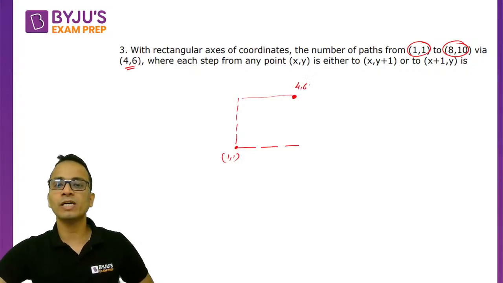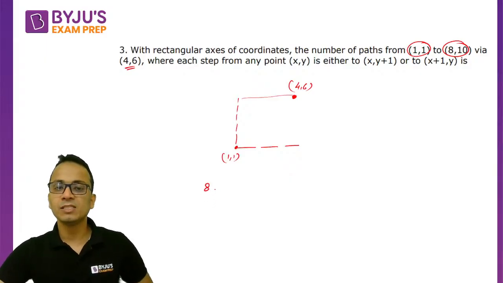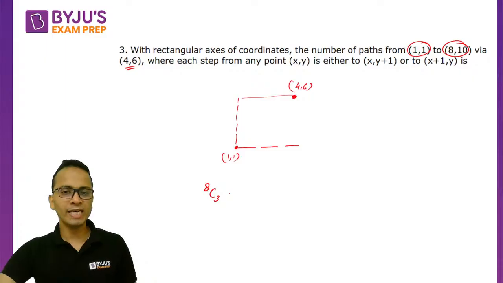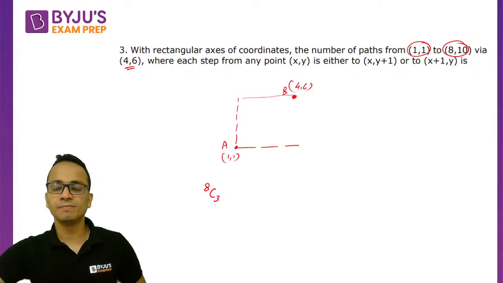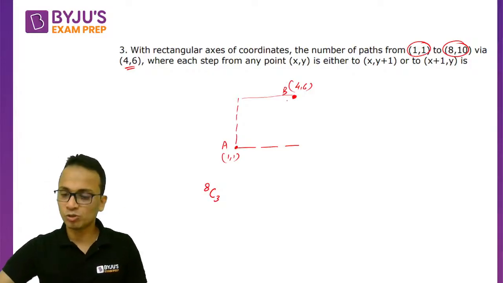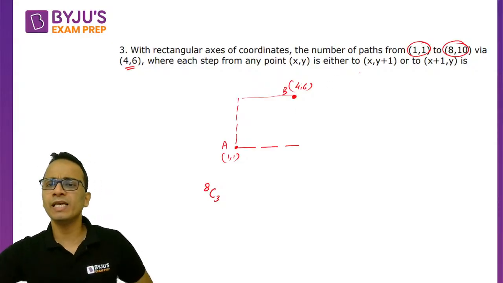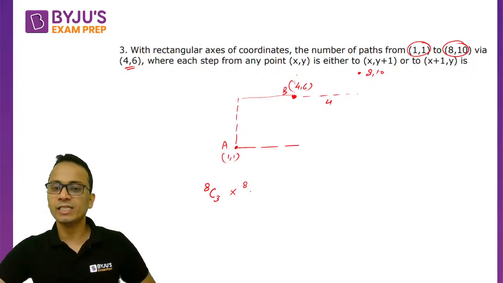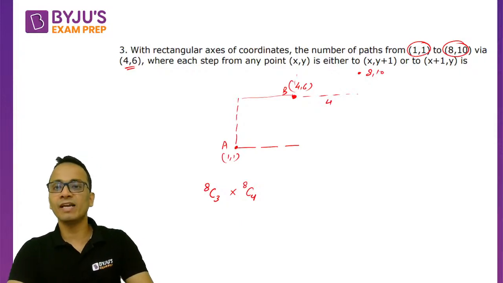So number of ways क्या होता है यहाँ पे? Number of ways is basically total number of steps, which is 8, 8C either horizontal or vertical steps. 8C3. Okay, so 8C3 will be the number of ways you can go from point A to point B. Right? Now this is a very simple concept of permutation combination. Okay. Next, in the same manner 4,6 से 8,10 पे चले जाओ. So 8,10 के लिए horizontally 4 steps चाहिए and vertically 4 steps. So multiply कर दो 8C4. So 8C3 into 8C4 will be the final answer.